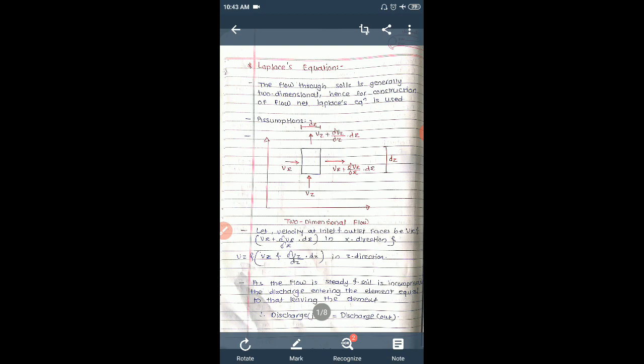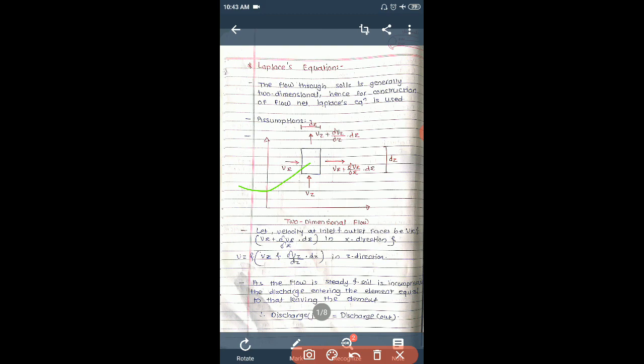Then the next assumption is flow is steady, and the flow is two dimensional. Generally this Laplace equation is best suited for two dimensional flows only, and water and soil are incompressible. So these assumptions are made for this Laplace equation. Now we'll start with the actual Laplace equation. We'll derive that equation first.